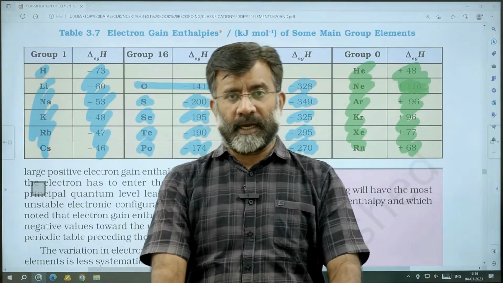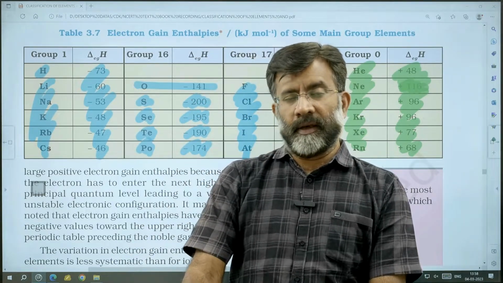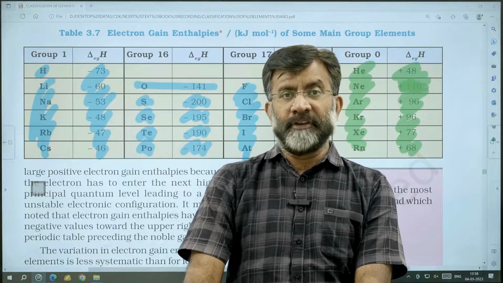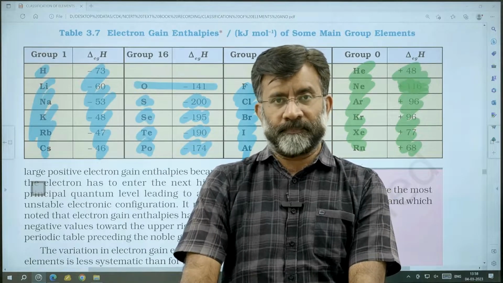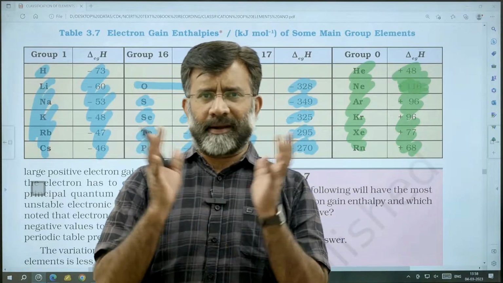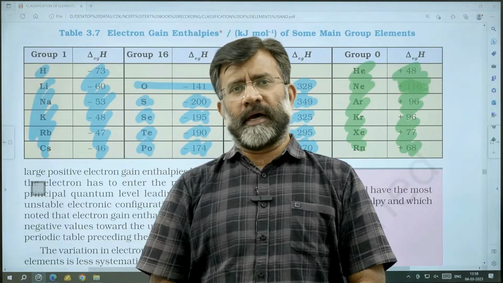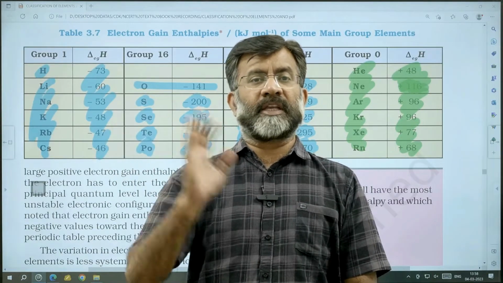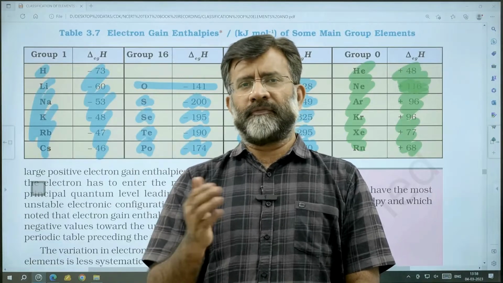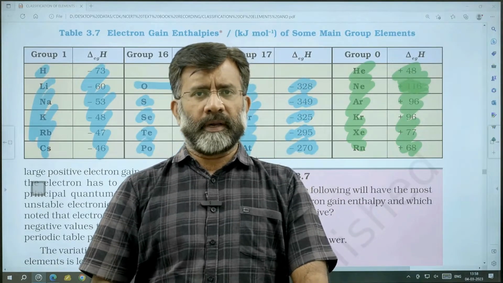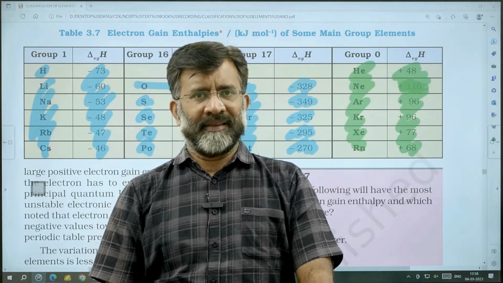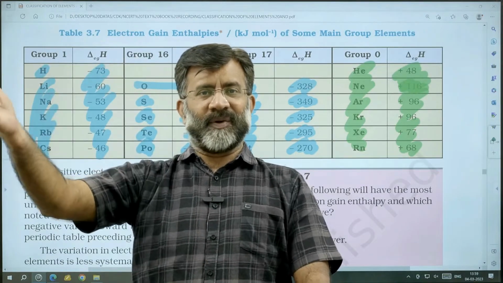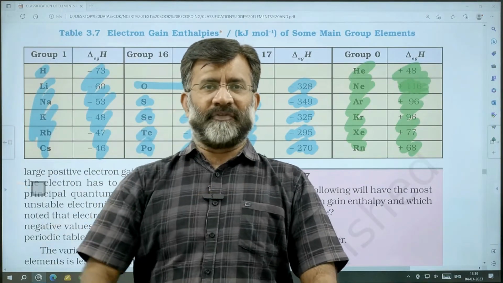Electron gain enthalpy. Traditionally, we have a term used, electron affinity. Electron affinity is a more general term. Electron gain enthalpy is the correct thermodynamic expression. Electron affinity, we simply say chlorine has high electron affinity. The high negative electron gain enthalpy means high electron affinity.